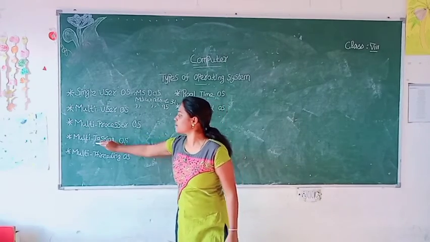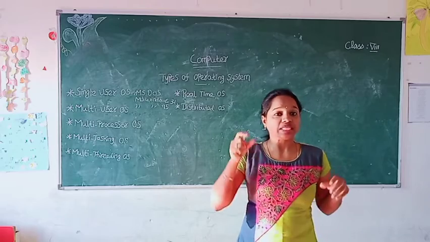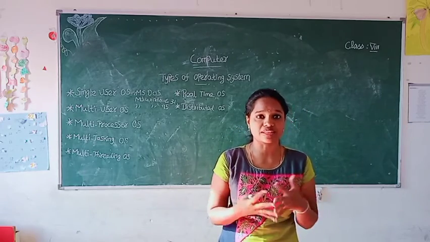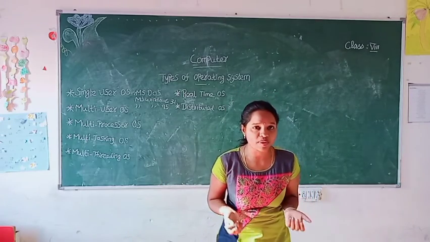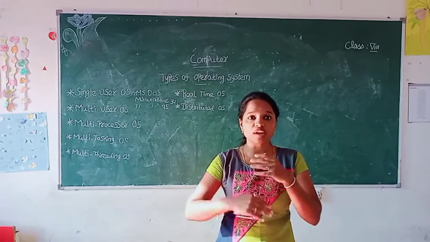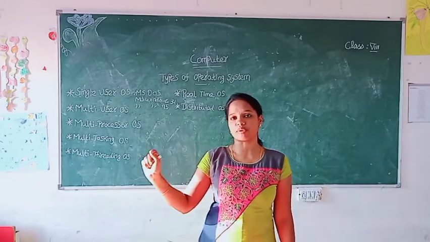The next one is the multitasking operating system. So what do you mean by multitasking operating system? The ability to perform more than one task together at the same time is called multitasking operating system.